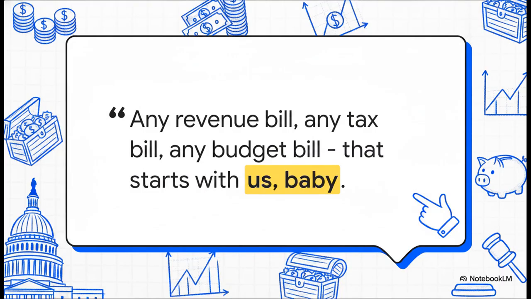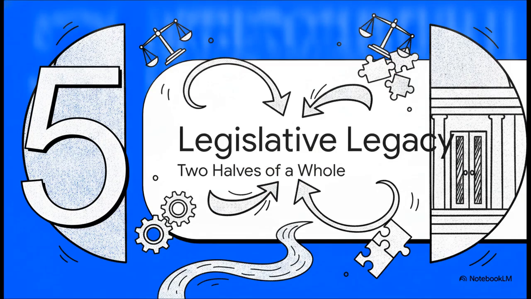But the House definitely has a legendary trump card of its own. As one representative proudly noted in our source material, any revenue bill, any tax bill, any budget bill, that starts with us, baby. This is the legendary power of the purse. Basically, if a piece of legislation is going to ask the American taxpayers for money, it absolutely must originate in the House of Representatives. And finally, Part 5, the legislative legacy, two halves of a whole.